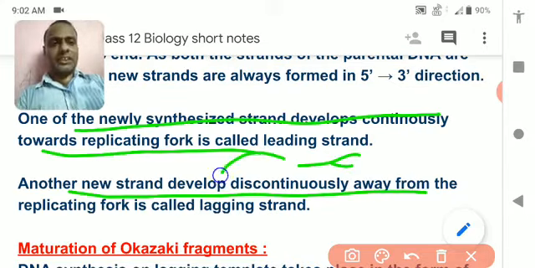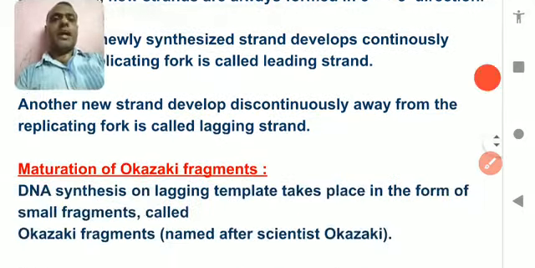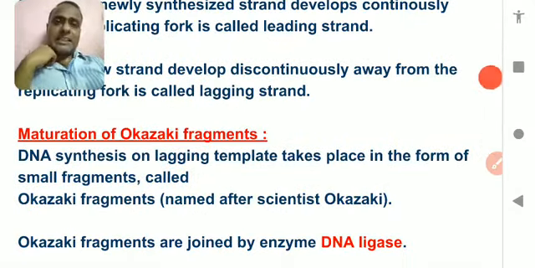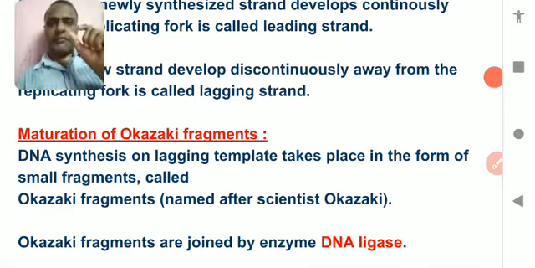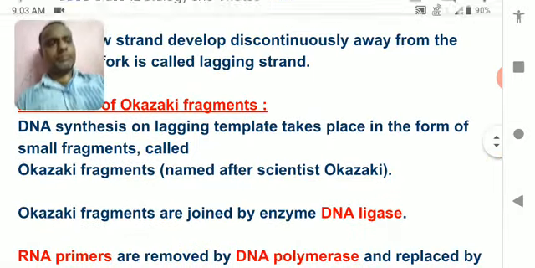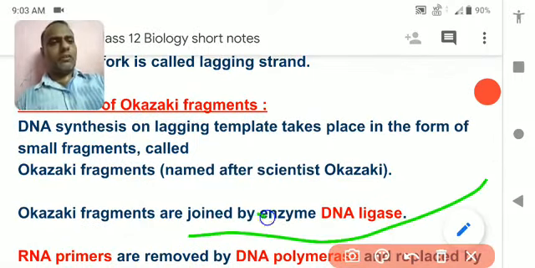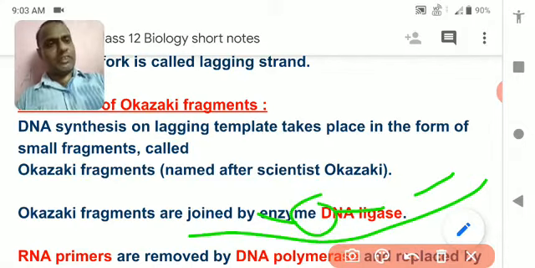The small pieces are formed in the opposite direction in the same manner: first an RNA primer forms and after that DNA forms. So many small pieces of RNA form, and the vacant places are covered by DNA.